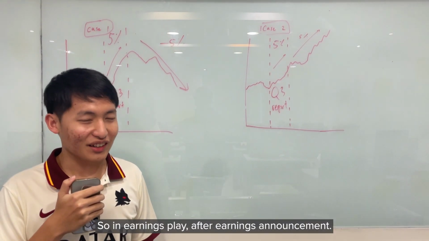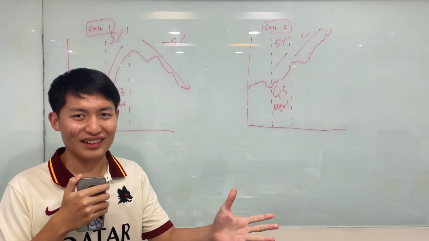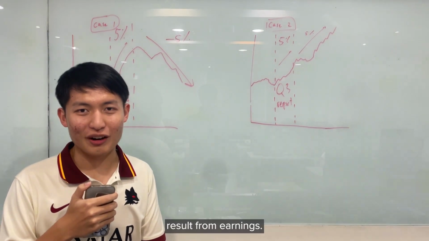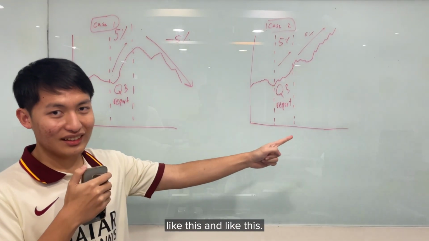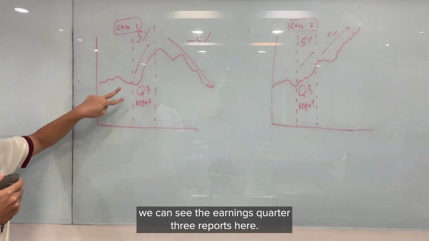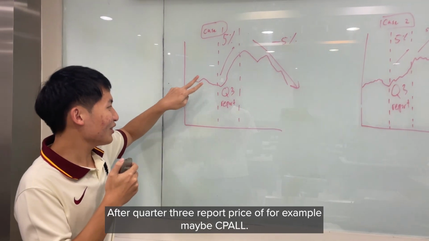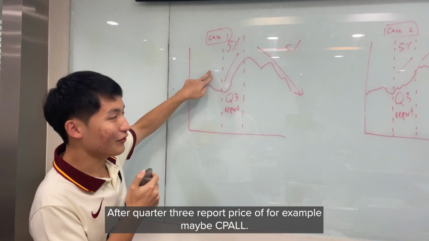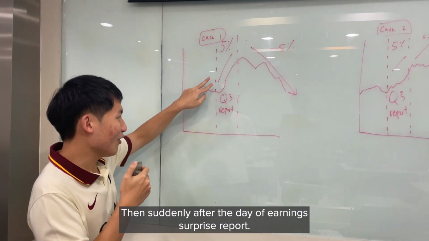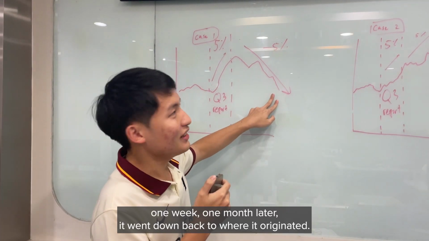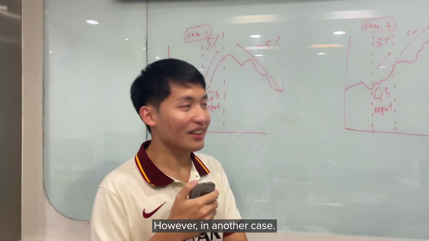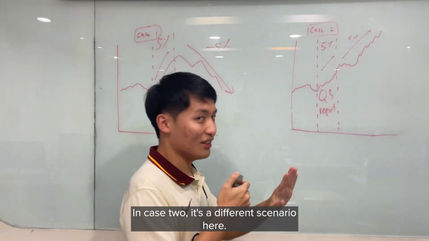Okay ครับ, so in earnings play, after earnings announcement, there are usually two cases after a positive announcement result from earnings, like this and like this. Let's start with the first case first. In the first case, we can see the earning quarter 3 reports here, right? After quarter 3 report, price of, for example, maybe CPO rise 5%. Then suddenly after the day of earnings surprise report, 1 week, 1 month later, it went down back to where it originated. However, in another case, in case 2, it's a different scenario here.